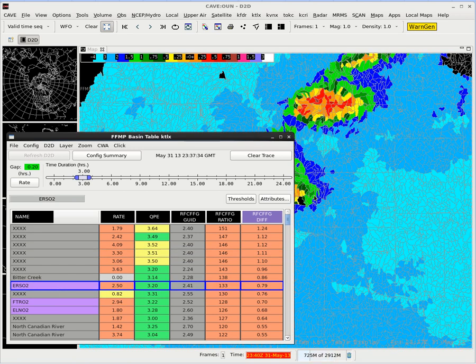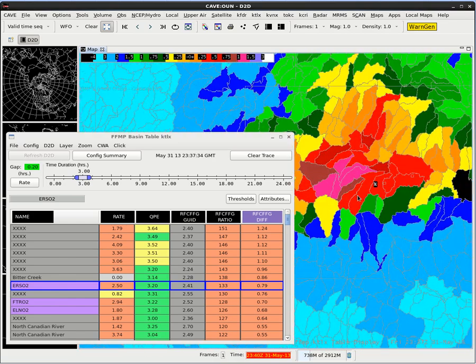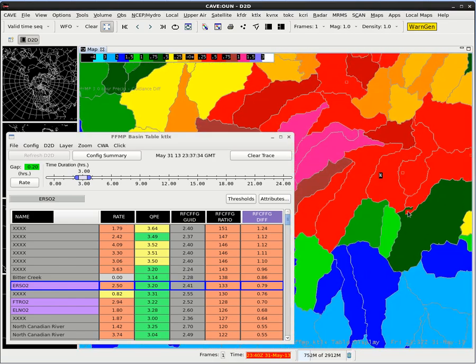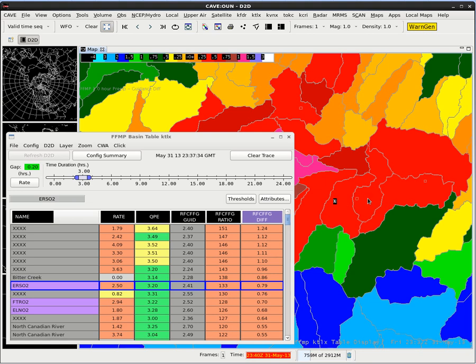So if we left click on this and we zoom in on this virtual gauge basin location, we'll see these little white squares in here are the locations of the gauges. So FFMP does two things. It does the aerial average for the regular basins. Then for the gauge locations, it makes these virtual gauges, virtual gauge basins, I should say. And it's valid at the point of the gauge. Instead of grabbing the nearby DHR and doing an aerial average over the basin, it's doing a point.